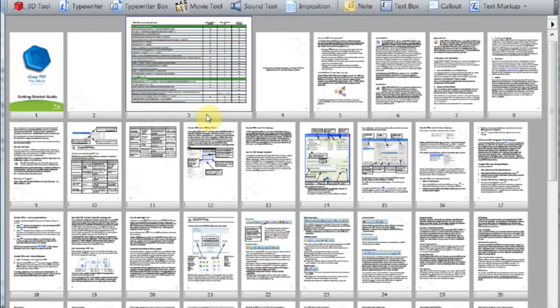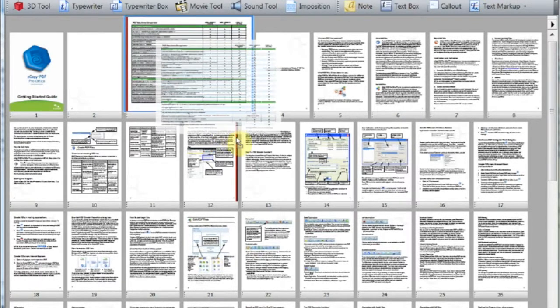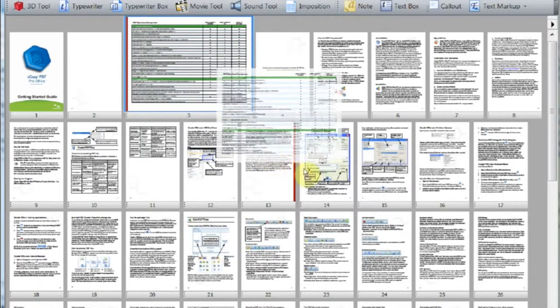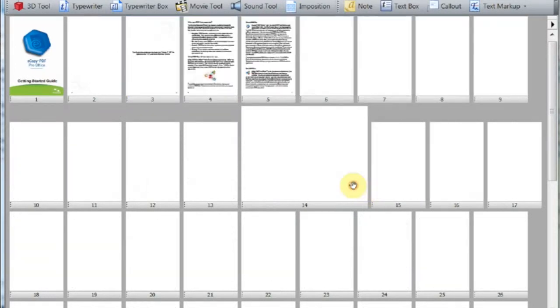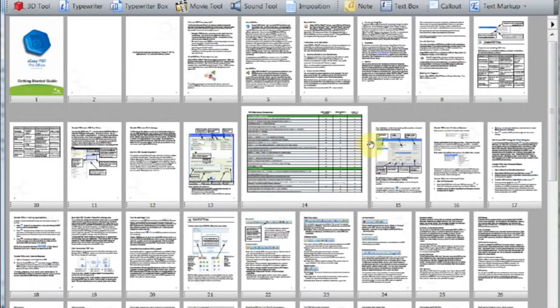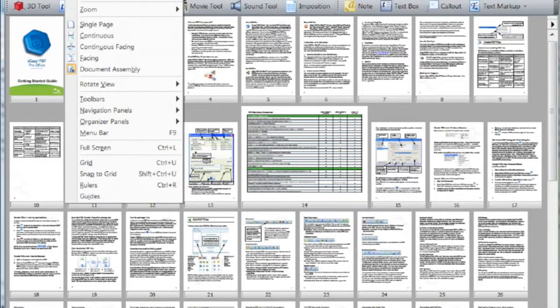If we want to rearrange this page anywhere in the document, click, hold, drag on the gray toolbar, and then you can put it any place in the document you so desire. And that is document assembly, how to create a new document from various documents using eCopy PDF Pro Office and document assembly.